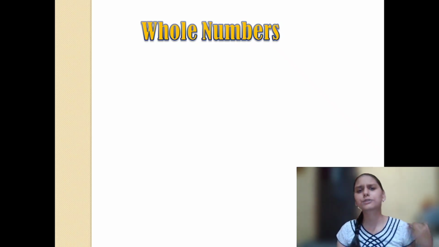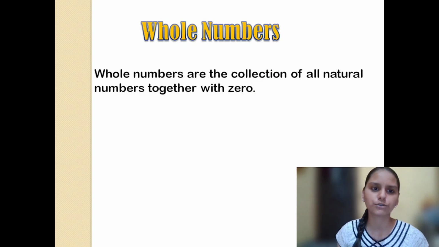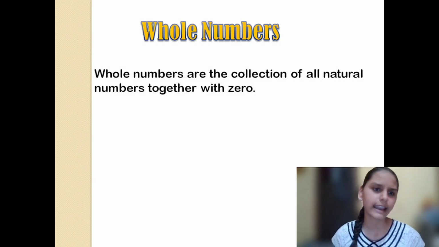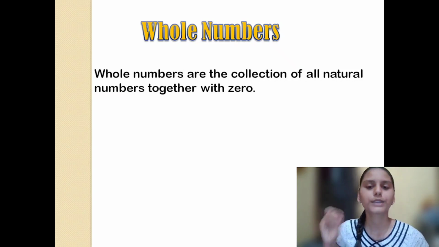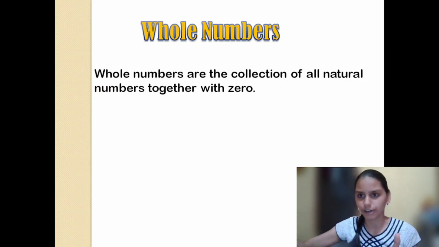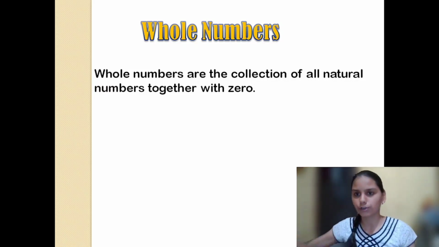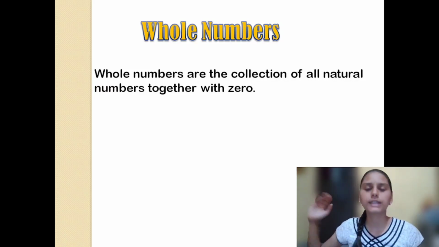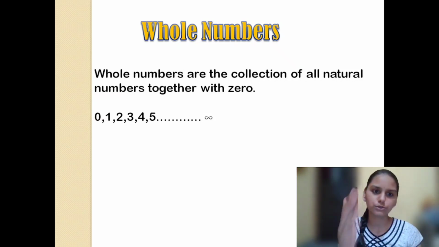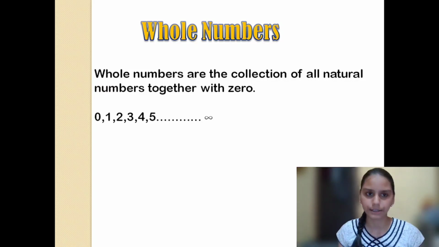Once again, this explanation you cannot go and write in the paper. You need some proper definition, and for that I have here: whole numbers are the collection of all natural numbers together with 0. Means, along with natural numbers, what did we have? 1, 2, 3, 4, 5, 6. Along with that, we're going to add 0 behind. So 0, 1, 2, 3, 4, 5, 6. If it starts from 0 till infinity, then it is called whole numbers. Okay, see, 0, 1, 2, 3, 4, 5 till infinity. Once again, infinity means which does not have an end.